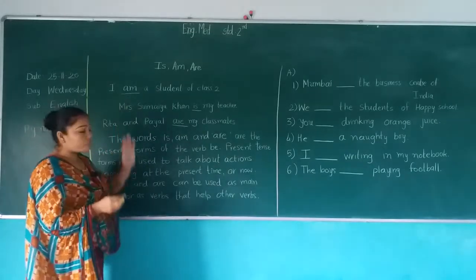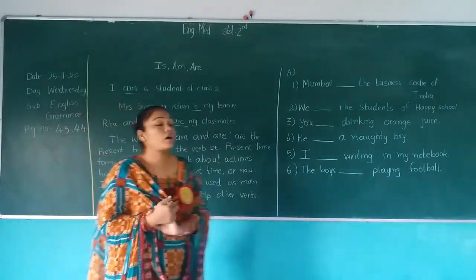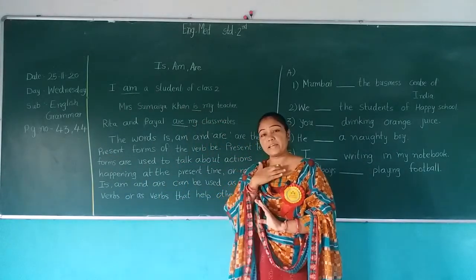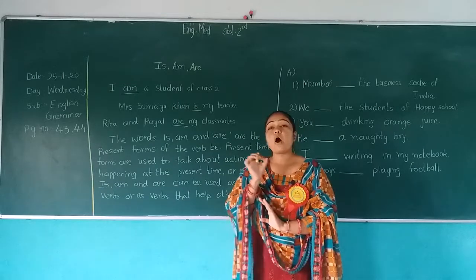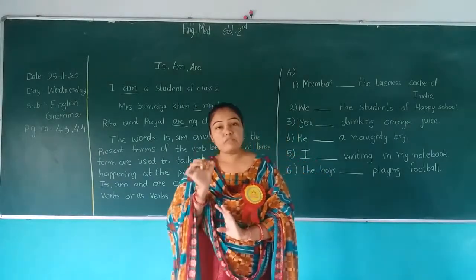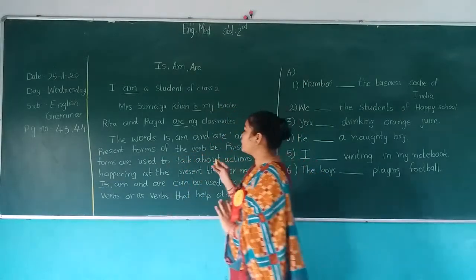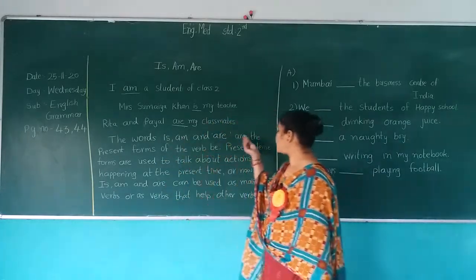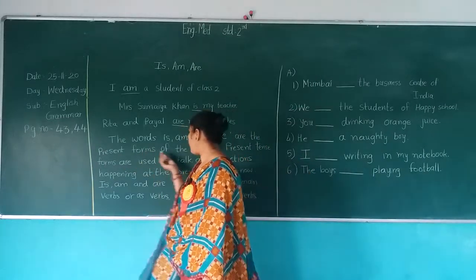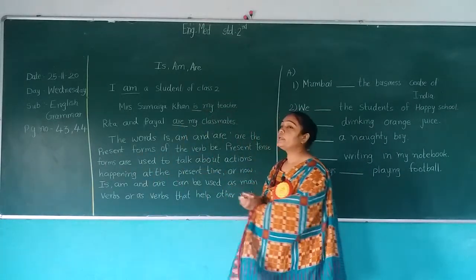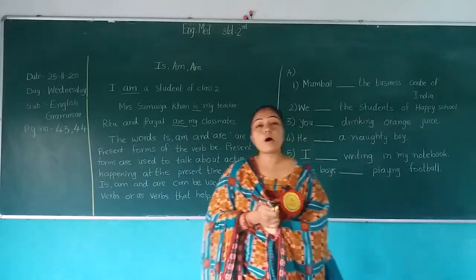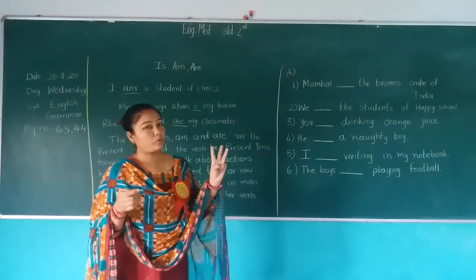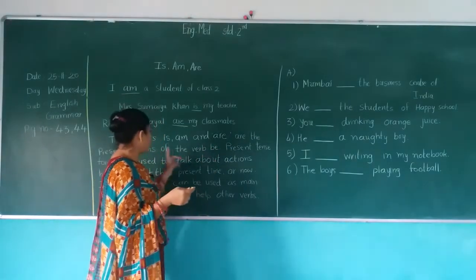Now when we use am, when we talk about ourselves, अपने लिए बात करना है तो I के साथ हम क्या यूज करेंगे? Always we use am with I. Okay. Now the words am, is and are are the present form of the verb be. वर्ब बी के जो फॉर्म है उसके 3 फॉर्म होते हैं, am, is and are.